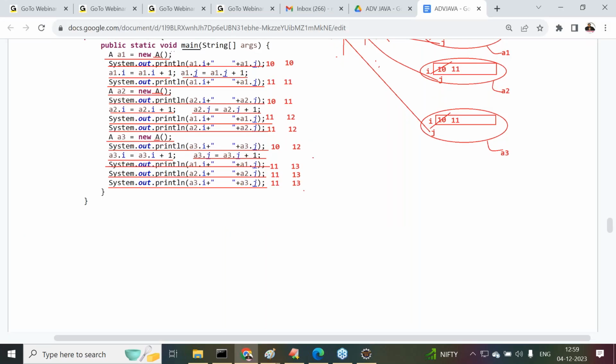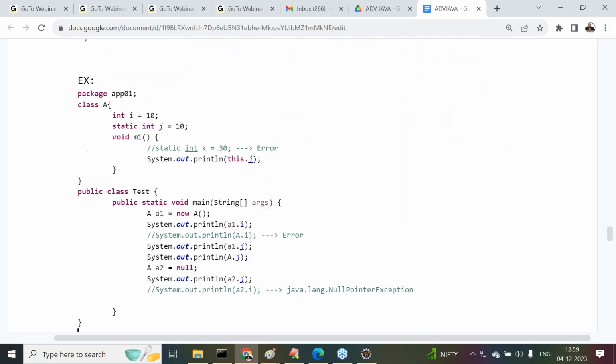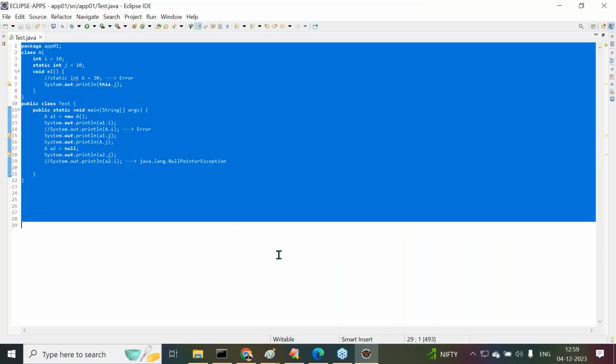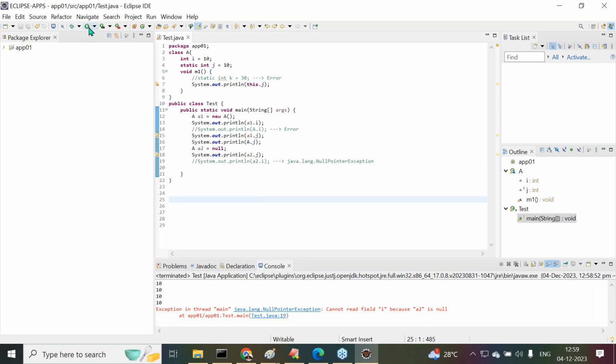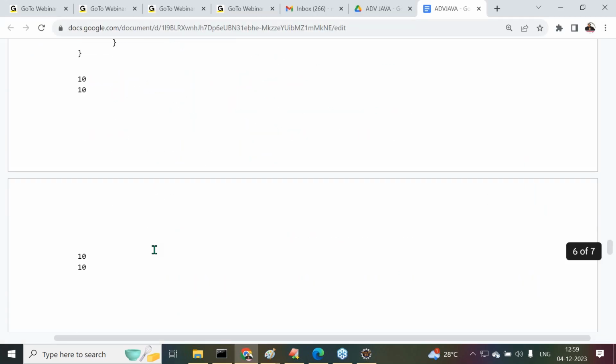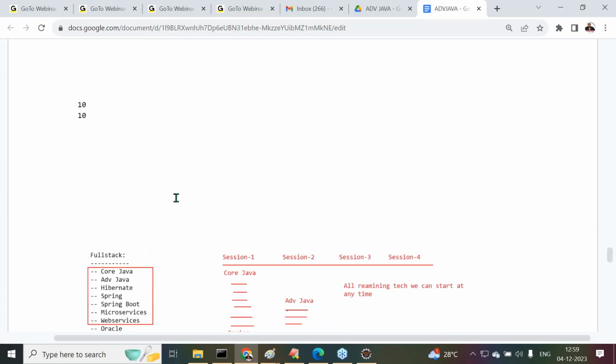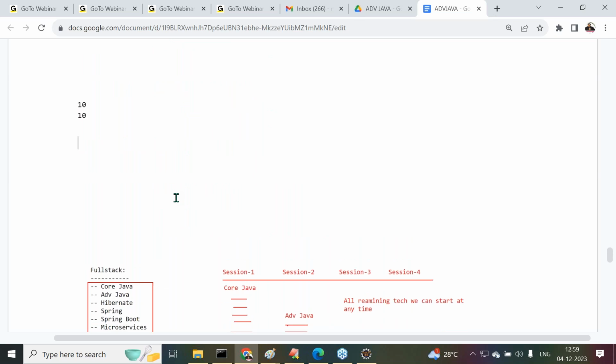This is the third example. On the basis of the points we discussed, the third example we provided. Try to recognize this. Outputs also I'm providing to you. Now let me execute this once again. Almost 4 times we are getting the output as 10, that we have to understand. So okay, by this the total static variables concept is completed. What I required for advanced Java, to start advanced Java, the static variables part we completed.